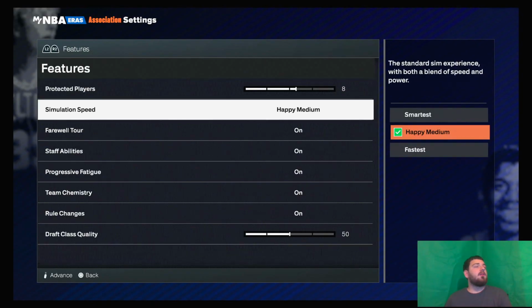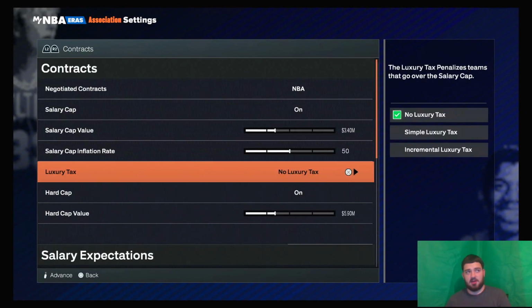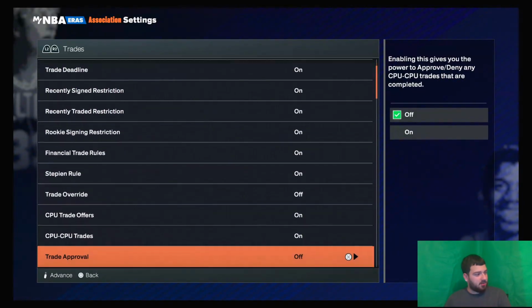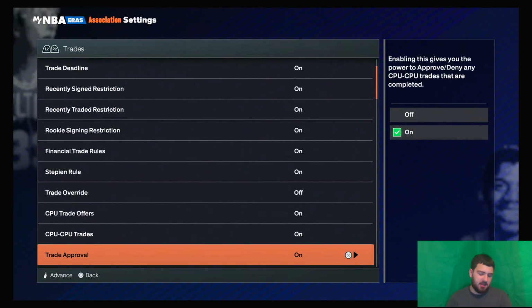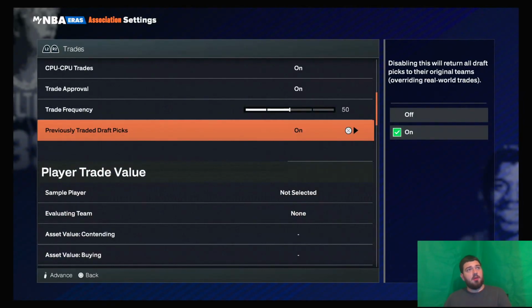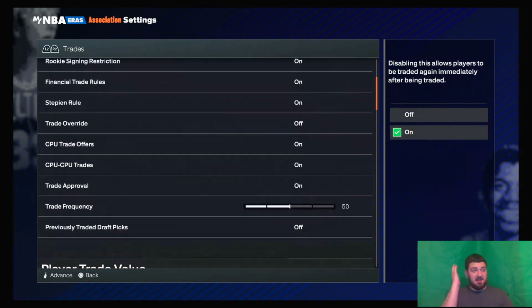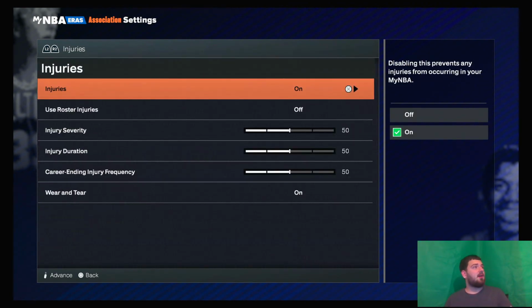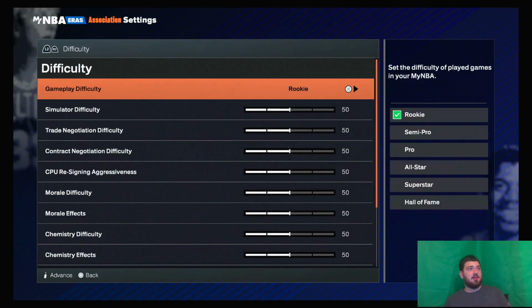We've got to do contracts, obviously, what they are for this time zone. Trades, we are going to do trade approval on, but I'm not going to say no. I just want to see when trades happen. And we're turning previously traded draft picks off. What you guys haven't seen is I got to the fantasy draft and realized I forgot to turn this off, so I had to restart. Because that is a crucial part.